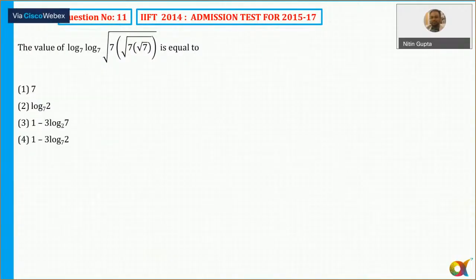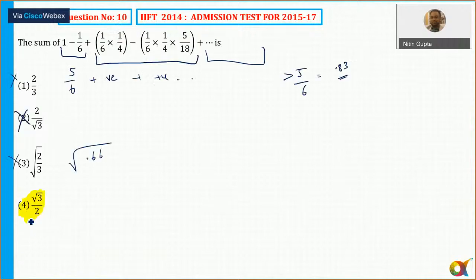Now I'll try this one. Question number 11. Now this seems to be somewhat easy. Log questions are very standard. Last point: like I told you, my answer has to be greater than √5/6, 5/6 is 0.833. So if it is greater than 0.833, then option number 3, √2/3, what is it? Its square root will come out less than 0.66, so it will be less. So the answer cannot be option number 3, so the answer has to be option number 4. Is that clear now?